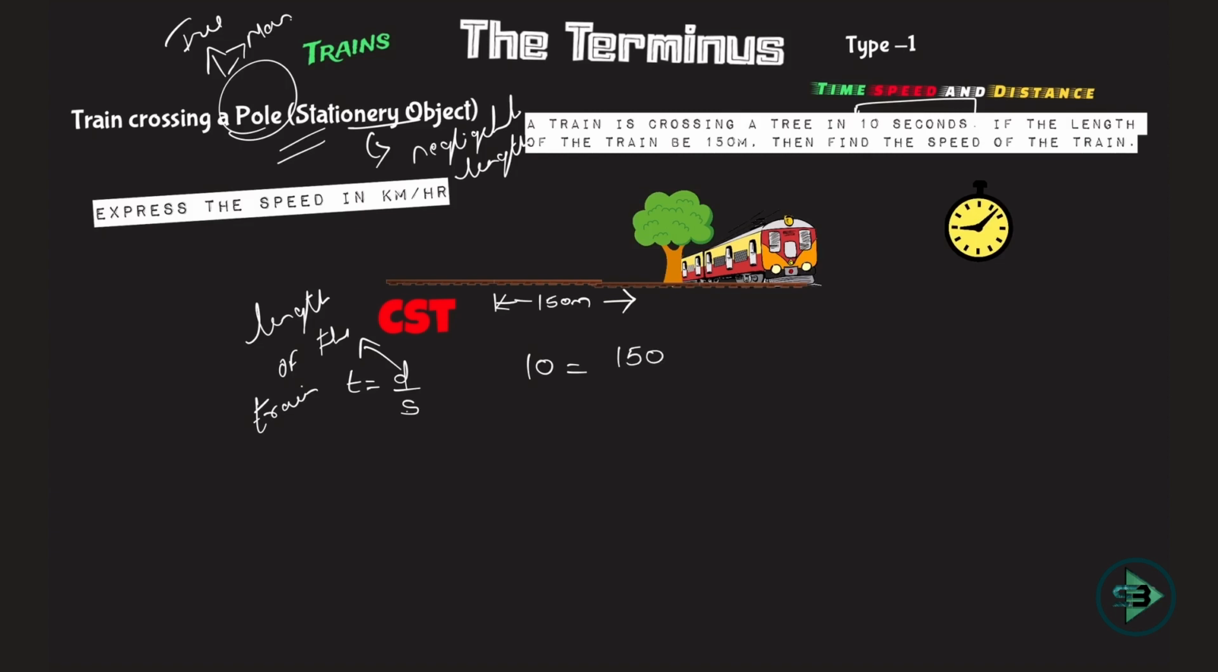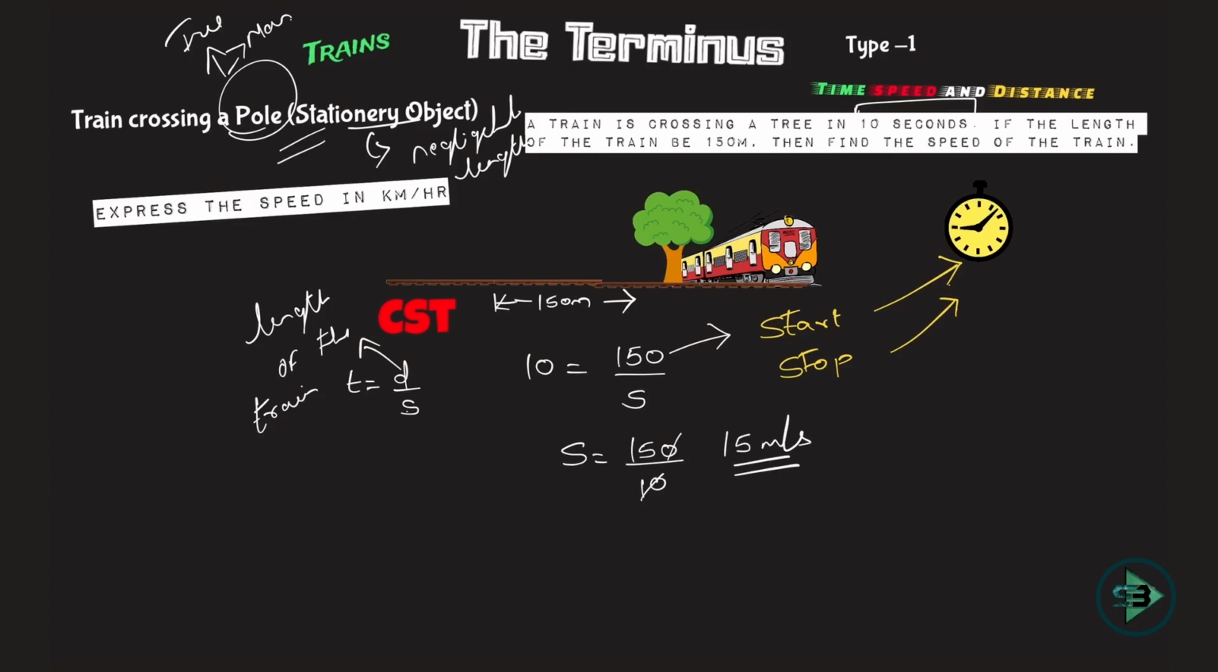Because you have to see, distance is nothing but distance traveled when I start the stopwatch and when I stop the stopwatch. So when I start and stop the stopwatch, what is the distance traveled during that time? In this case, it's the length of the train. So that's why I write it as 150 divided by the speed s. That is something I'm supposed to find out. So s comes out to be what now? 150 upon 10. This gets cancelled. Speed is nothing but 15 meter per second, and that is the speed of the train.